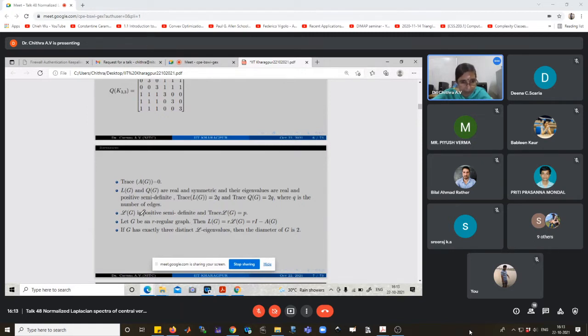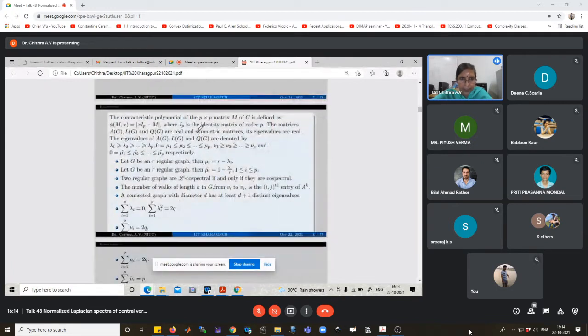One characteristic: whenever the graph is an r-regular graph, then L of G is the same as r times the normalized Laplacian matrix of G, which is equal to rI minus A of G. Another characterization: whenever the normalized Laplacian matrix corresponding to the graph has exactly 3 distinct eigenvalues, then the diameter of the graph is 2.